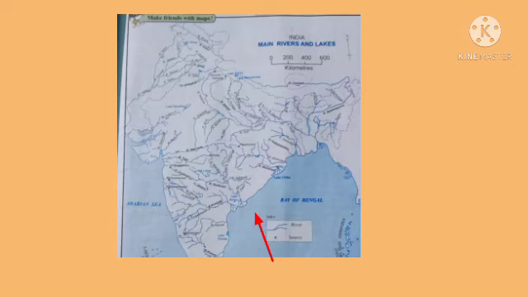And here we can see the rivers which are flowing through states such as Kerala, Karnataka, Maharashtra and southern Gujarat. Further northwards, one comes across the river systems flowing into the Gulf of Khambhat. Here you can see this region is known as the Gulf of Khambhat. These river systems are Tapi, Narmada, Mahi and Sabarmati. Tapi and Narmada flow slowly through rift valleys. Mahi river flows from northeast to southwest direction.